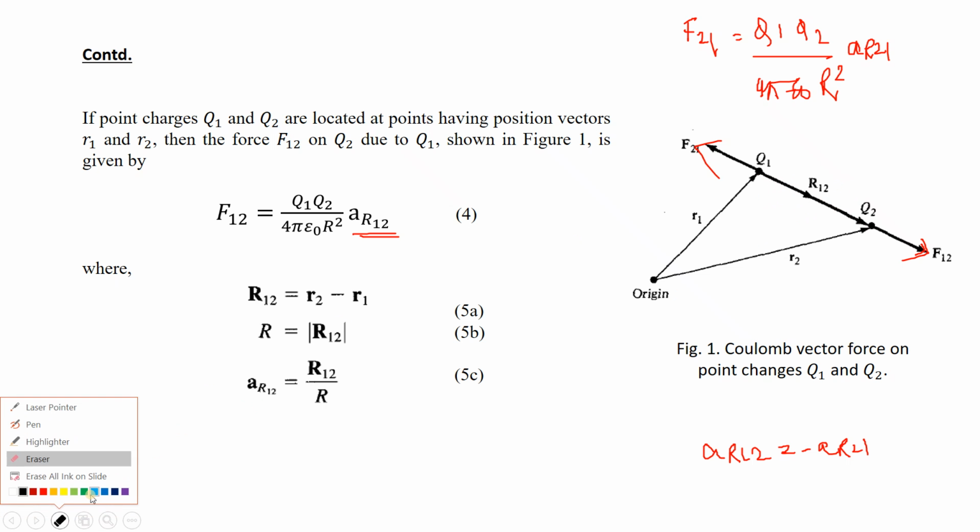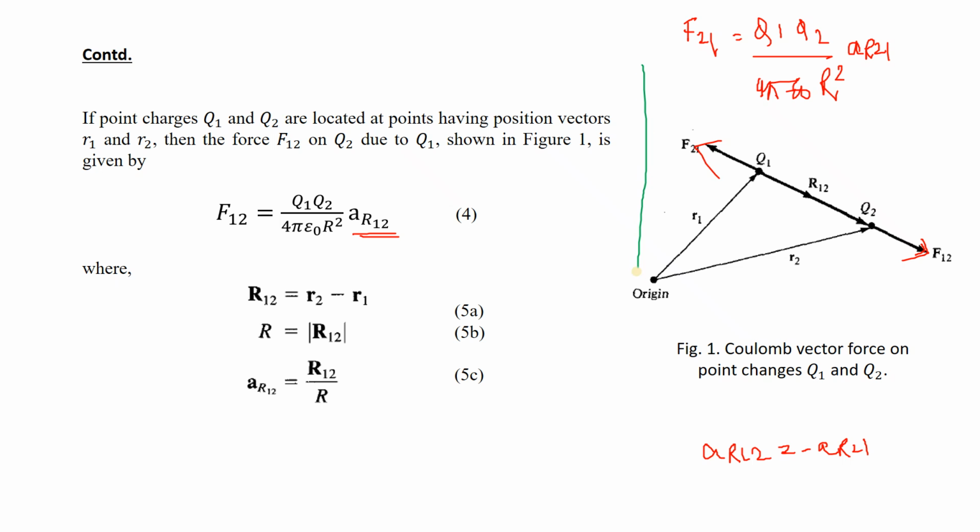Why? Because if this is the origin, in a coordinate system, suppose a Cartesian coordinate system like this, q1 is a point, q2 is a point. Both are not at the origin.